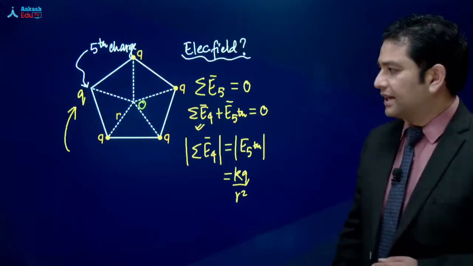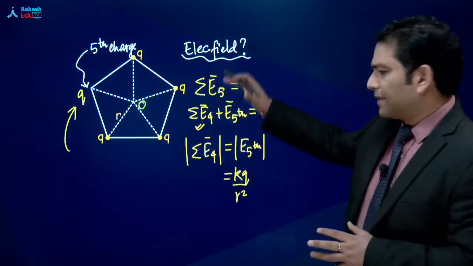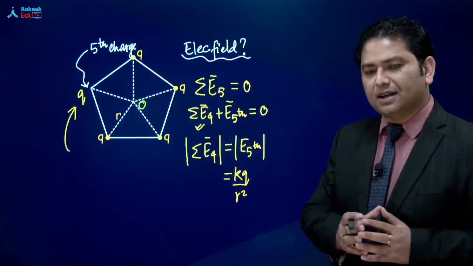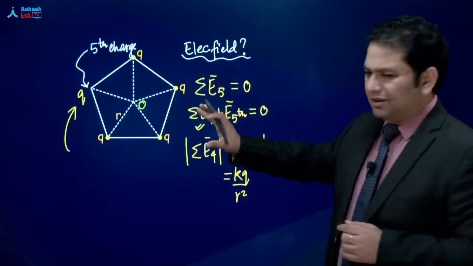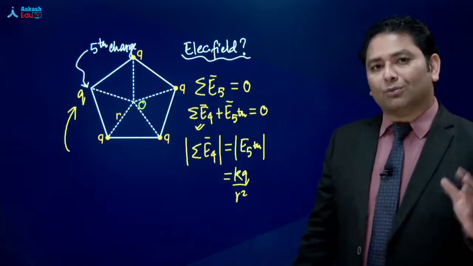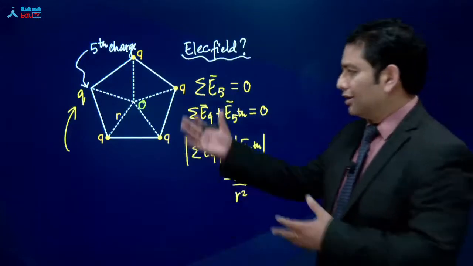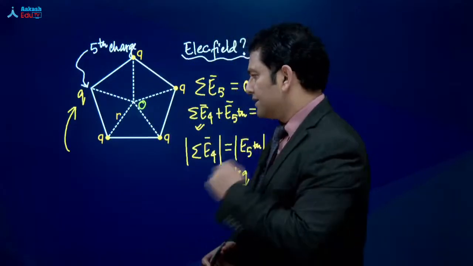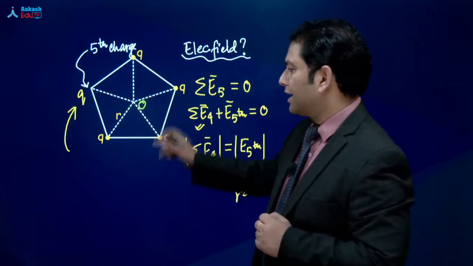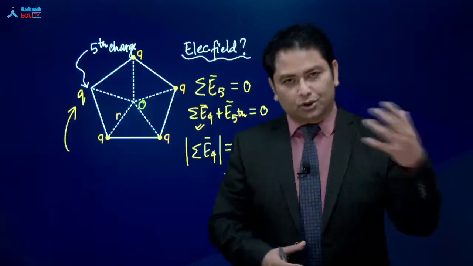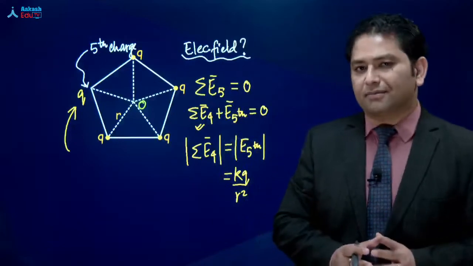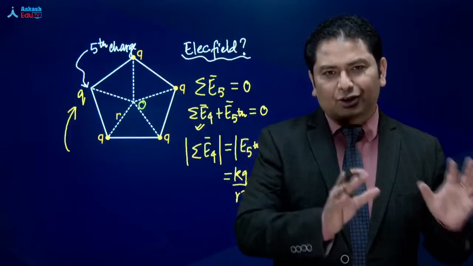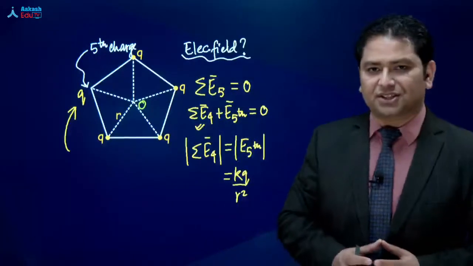From this you can see that once you practice, you will do this sort of question in very short steps. After a certain stage, this becomes almost a verbal question, straightforward just by looking at it. Whereas if you use the technique of finding the field due to each charge individually, adding them as vectors, finding the angle between them, that's going to take a lot of time. So you have to be clever at each and every stage.